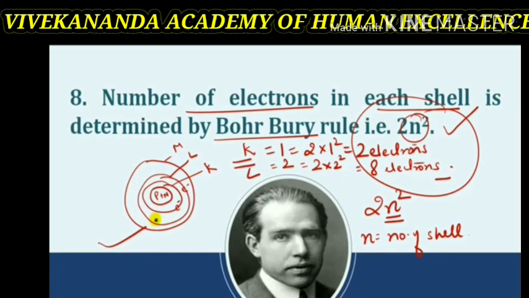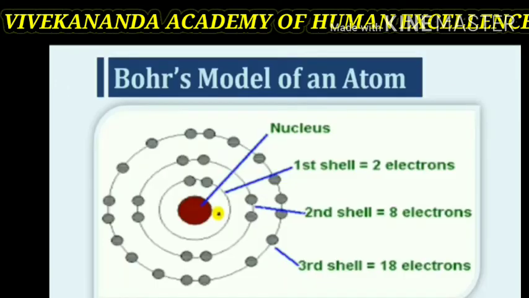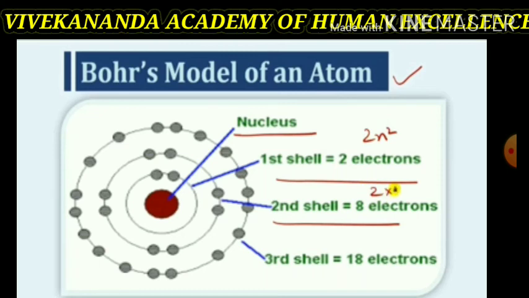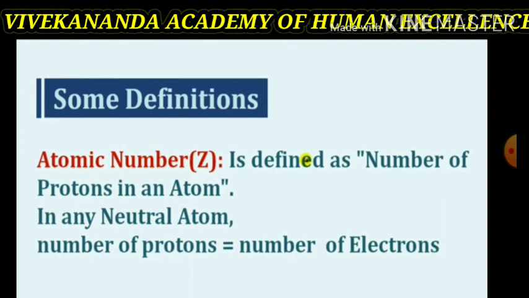The maximum number of electrons present in the M shell will be 2n square, meaning 2 into 3 square, that will be equal to 18, and the fourth orbit or N shell will be 2 into 4 square, that will be 32, and so on. Thus, first shell 2 electrons, second shell 8 electrons, third shell 18 electrons, fourth shell 32 electrons, and so on. Thus, Bohr's model shows this structure of the atom.